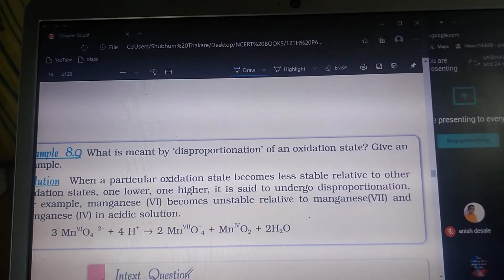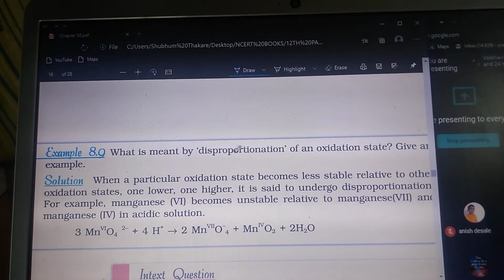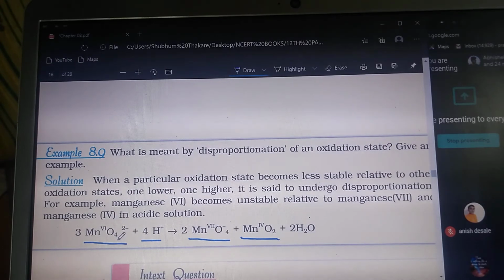Now we will see the next question, that is the in-text question. What is meant by the disproportionation of the oxidation state? Now here MnO4 2− ion plus H+ ion in the acidic condition is going to form MnO4− ion and MnO2. MnO4 2− ion, here 2− ion is there.